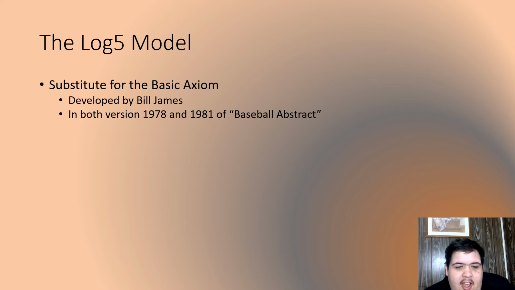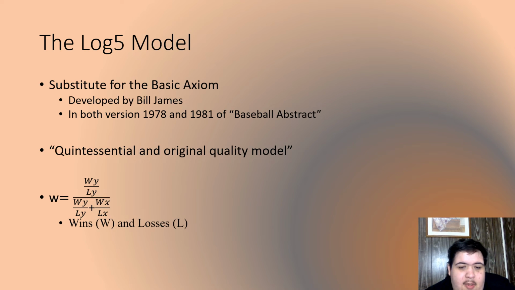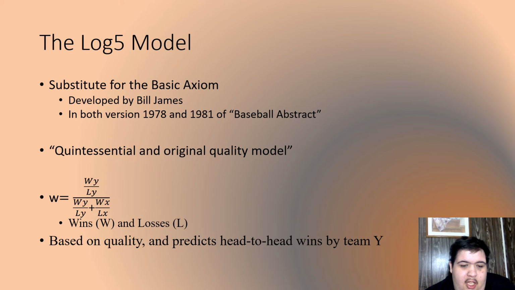Next, we look at the log5 model. This was developed by Bill James and it was developed originally as a substitute for the basic axiom. It was originally spoken about in the 1978 Baseball Abstract and later was fully talked about in the 1981 version. Authors of a website called it the quintessential and original quality model because it has a massive outlook on how the game is today, and it has transpired into other measures that can be beneficial to the game.